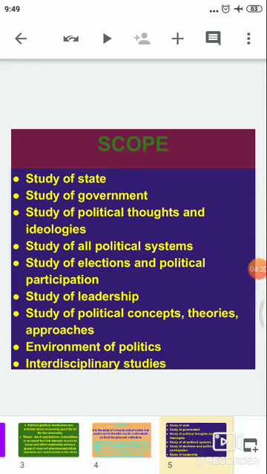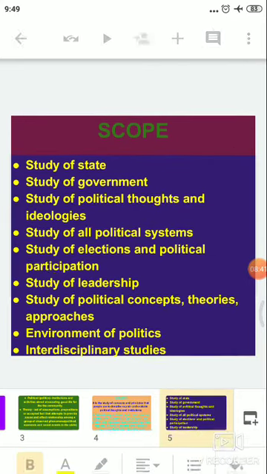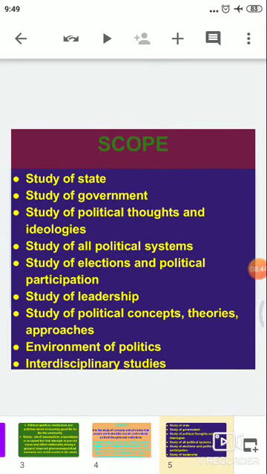Then, the environment of politics includes the economic environment. That means the aspect of the life of the people which is associated with money earning and spending capacity. Then the cultural aspect of the people. There are different types of cultures prevailing in our country. So all these things together form the infrastructure of the political system. And because politics works in this infrastructure, it has an effect on the working of the government and the institutions. It is important to study the environment.